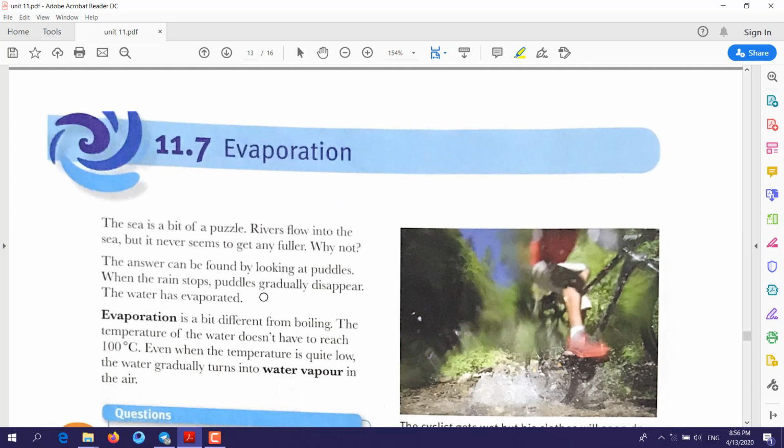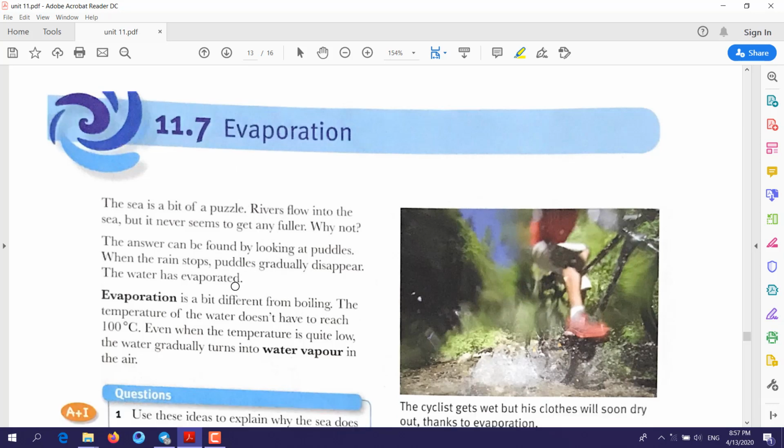11.7, evaporation. What do you mean by evaporation? It's turning a liquid into a gas. If you put water in a cup and leave this cup outside, after a period of time all the water will disappear. What happened here is that all the water evaporated. All the liquid water turned into gas. So this is what they mean by evaporation.